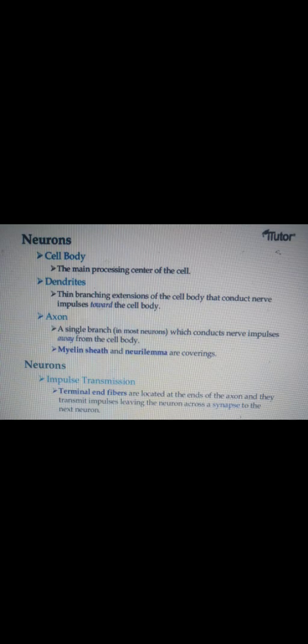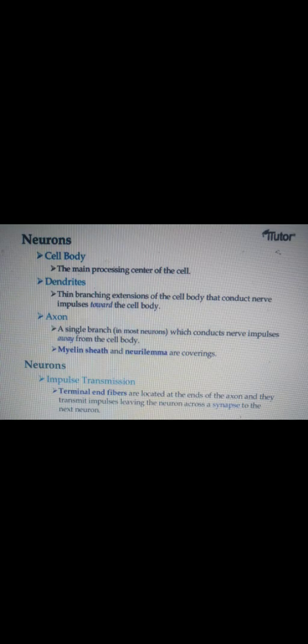It can generate impulse transmission, and the end fibers are located at the end of the axon. So it is the last part, the end part of the axon, which is a single branch of the neuron that conducts a nerve impulse.